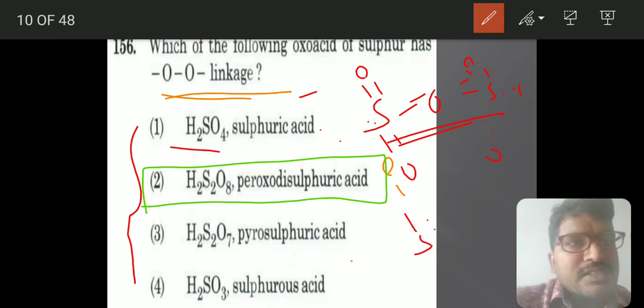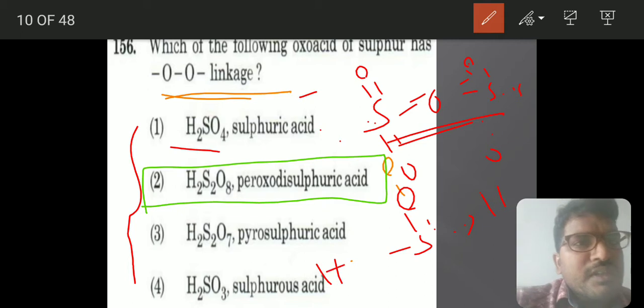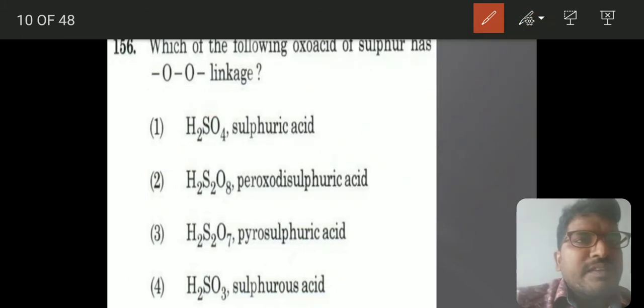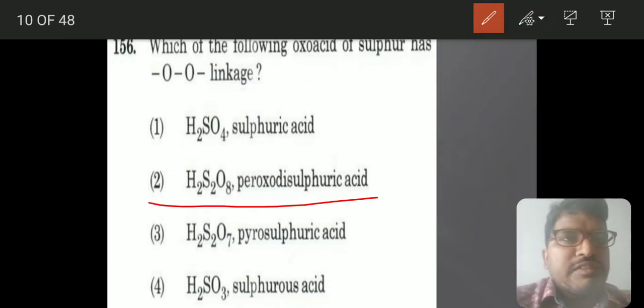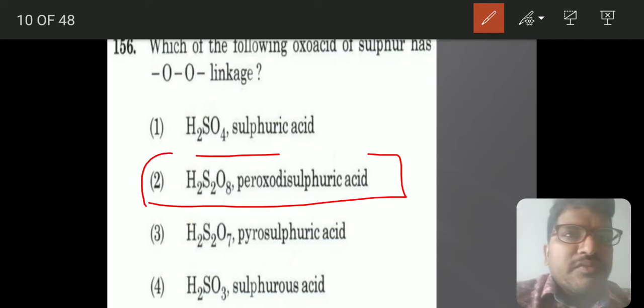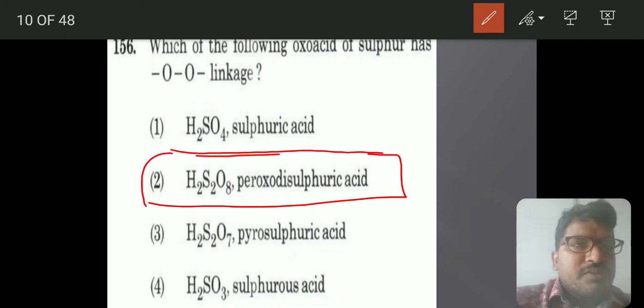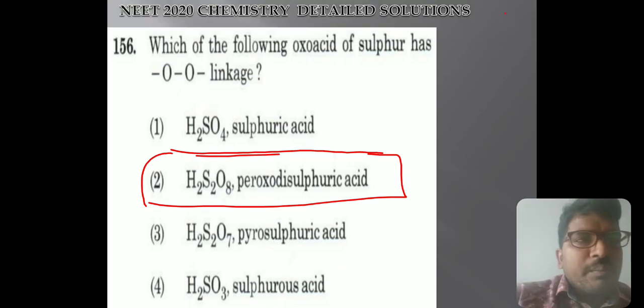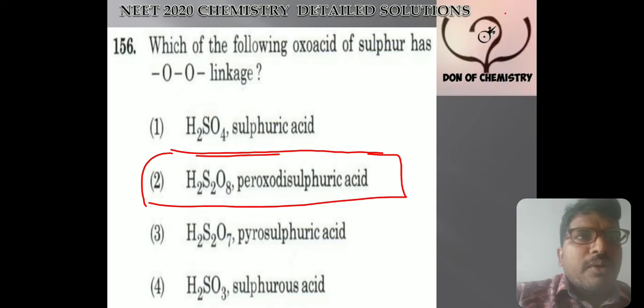Sulfurous acid has double bond O, OH, and then OH. So we will have this structure, and the answer will be peroxy disulfuric acid. This is a very important thing. Moving next, three questions have come based on chemical bonding.